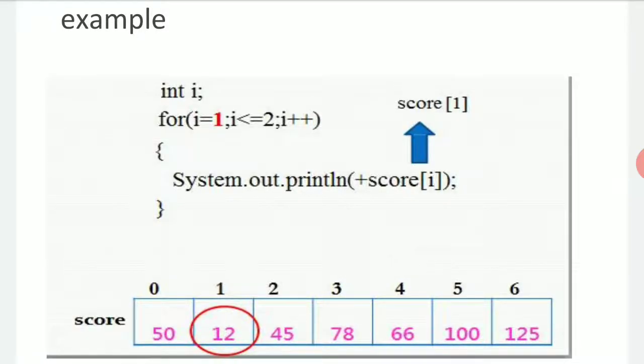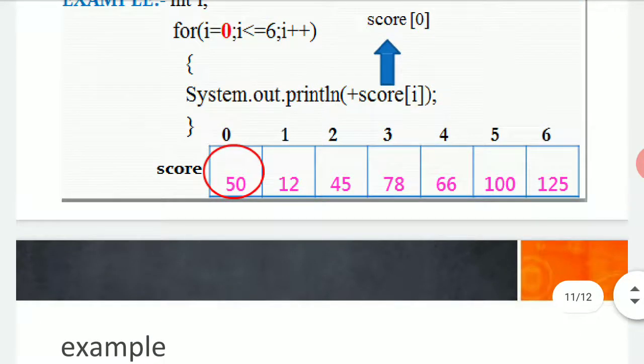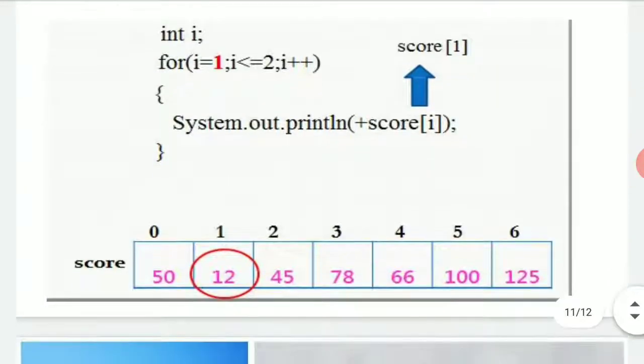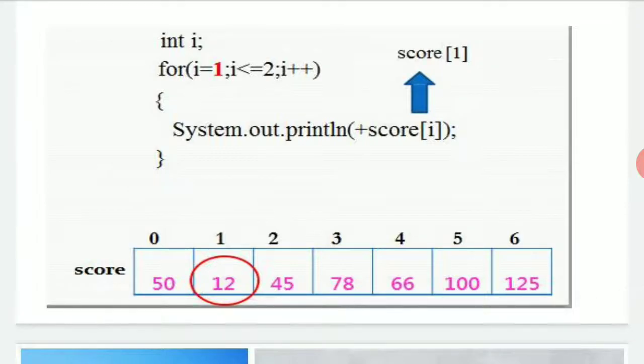When I define an example, now here if I start, previously what we did was we started from 0 because my i was equal to 0. For loop i is equal to 0, which is mentioned in red color in my code. So when I started from 0, the score showed me that the accessing of a number will start from 0 itself. But after incrementing it, it went to i equal to 1. Now when I say i equal to 1, then it must be less than or equal to 6 only. And i plus plus means what? Again my score is equal to 1, and I have accessed the data which is equal to 12, and so on.